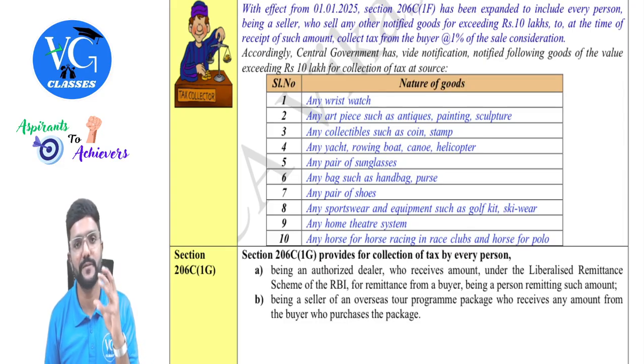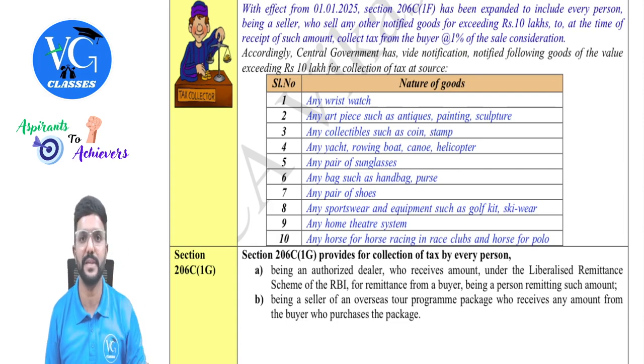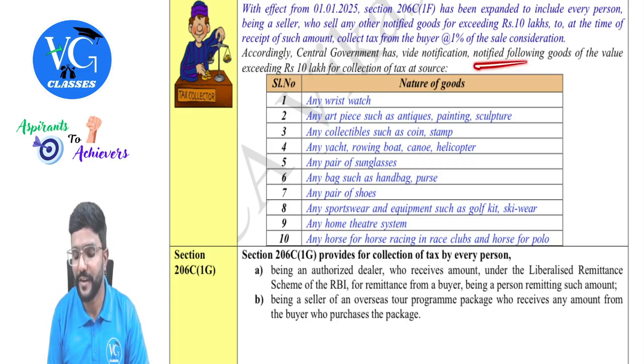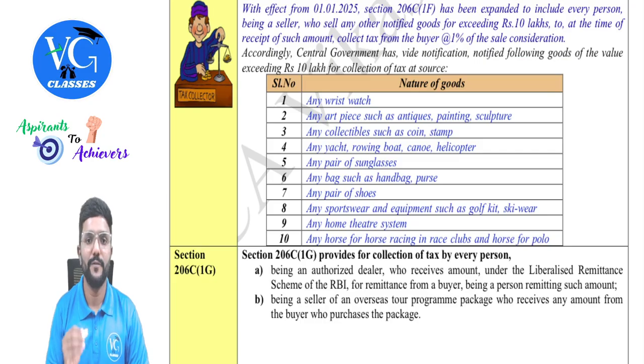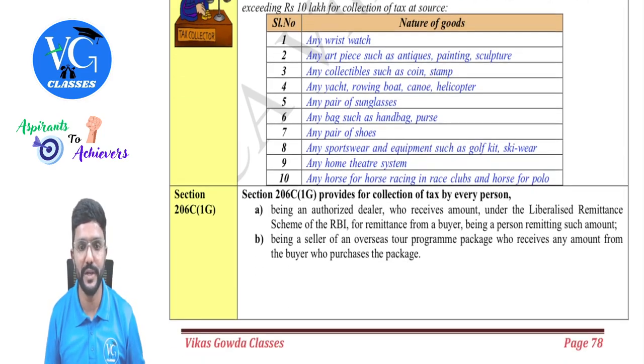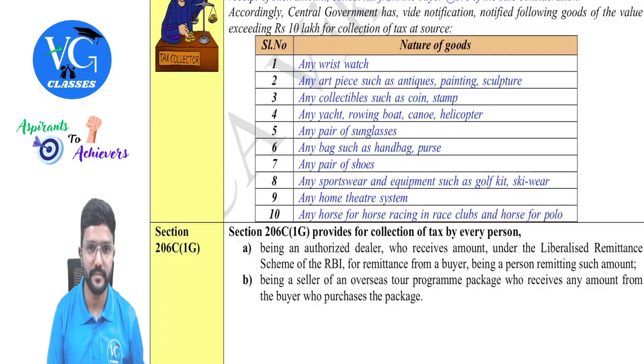And guys, please be careful, if sale value is more than 10 lakh, assume 12 lakh, on the entire 12 lakh, 1% would be collected. Accordingly, central government via a notification has notified the following goods of the value exceeding 10 lakh for the collection of tax at source. So if a seller is selling any of these goods whose sale value is more than 10 lakh, then he has to collect TCS at what rate, sir? At 1%. So which are those goods which are newly notified? Let us see.